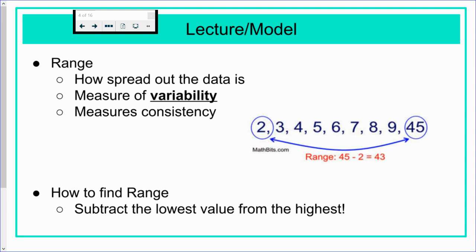So for instance, in this data set here, we have the highest value of 45. The lowest value is 2. 45 minus 2 is 43. So that is range.